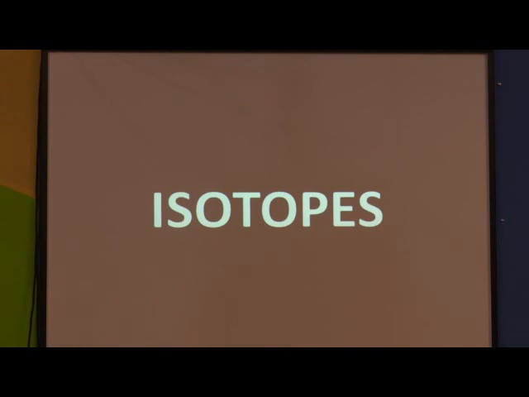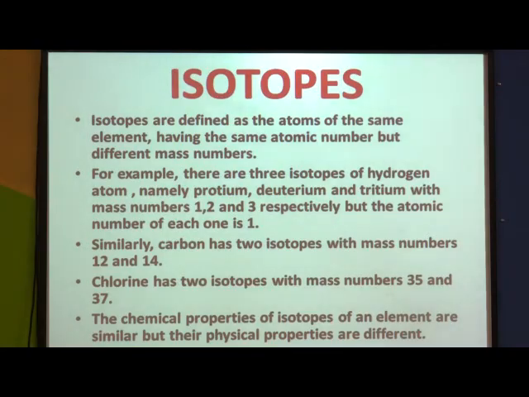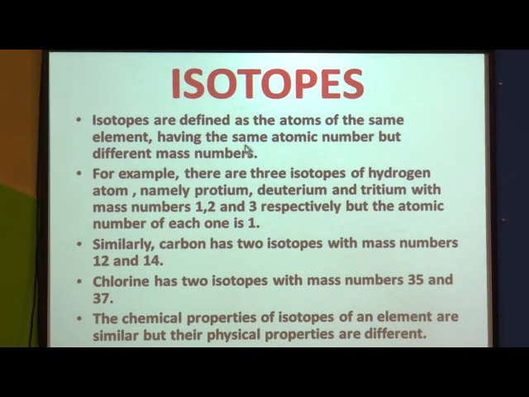Now let us see what isotopes are. Isotopes belong to the same element, but they exist in different forms. Because of the difference in their mass numbers, we get different isotopes. Isotopes are defined as the atoms of the same element having the same atomic number but different mass numbers.